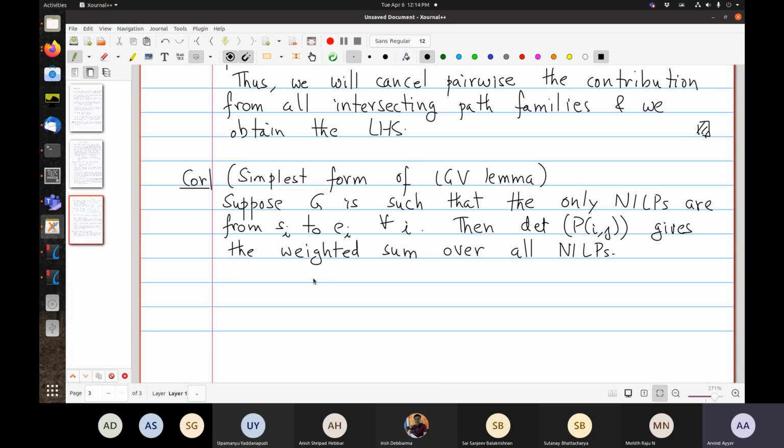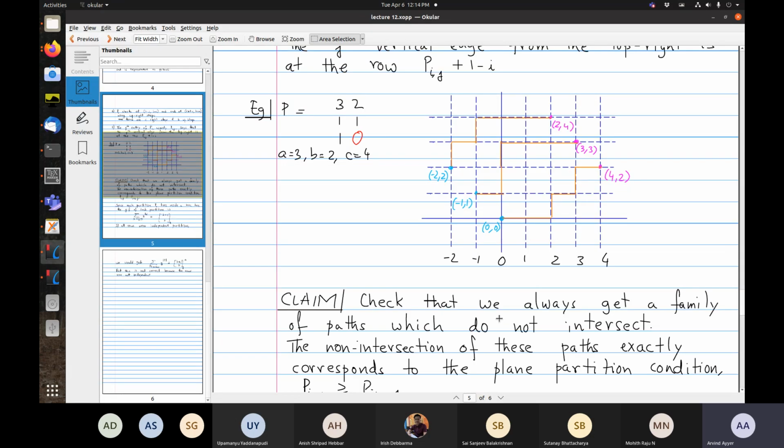So this is not as far-fetched as you might think. The application of this is for planar graphs. So this corollary is useful for planar graphs, such as what we saw in the last class.